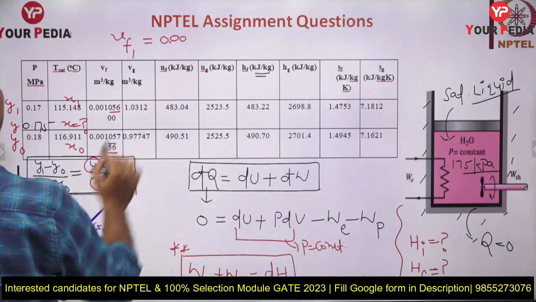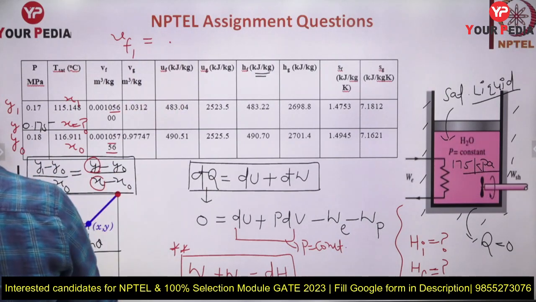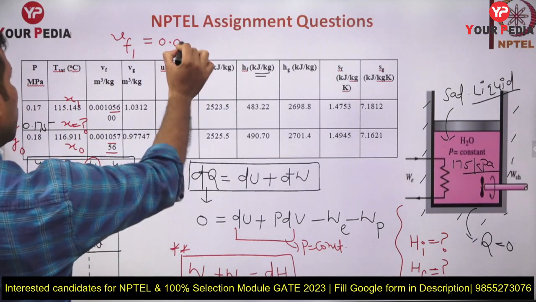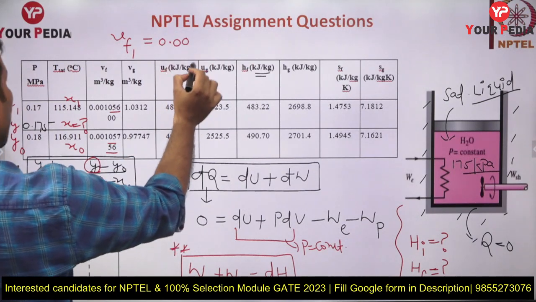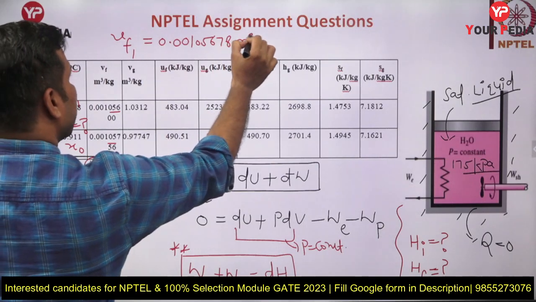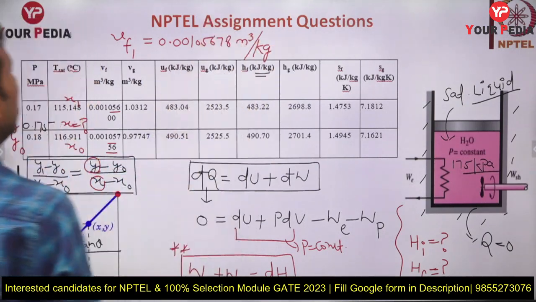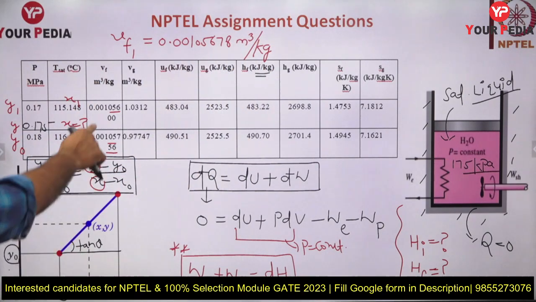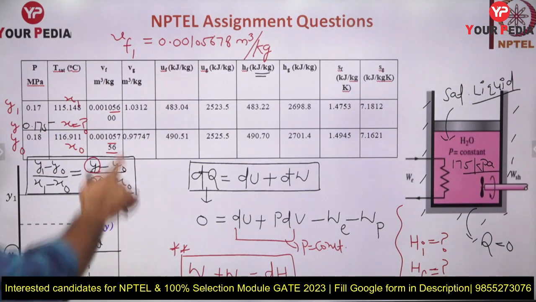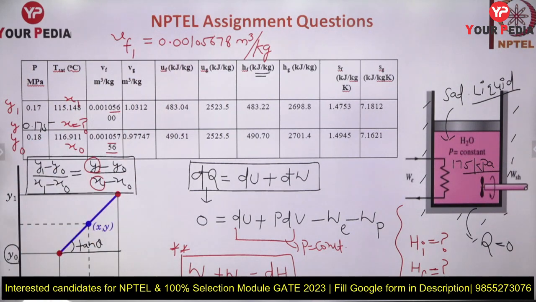0.00105678 meter cube per kg. Okay, this is VF1. You are going to get this plus this divided by 2. Okay, you will get the mid of this like this. Okay, then VF is known to us, ये अपने को पता है.